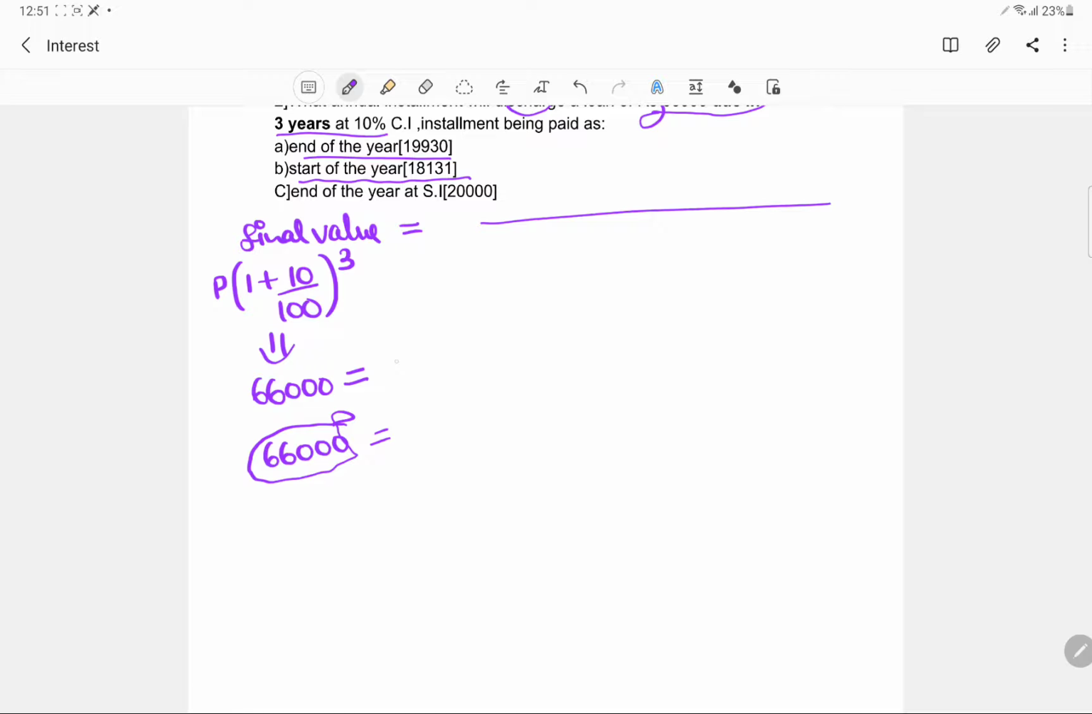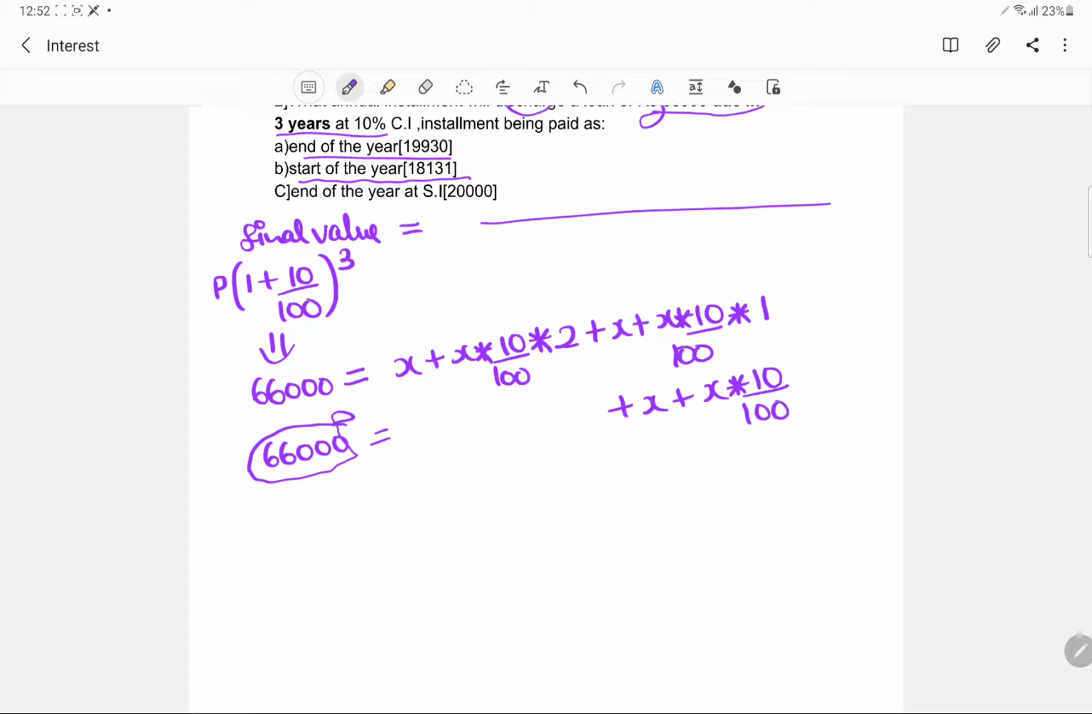So for this, since I paid it at the end of the year, I paid X and I basically saved an interest of 10% on this for 2 years. Then I paid an X, the installment that I paid at the end of the second year. So I saved an interest on this X for 1 year, and for the other one I saved an interest of 10% for 0 year.